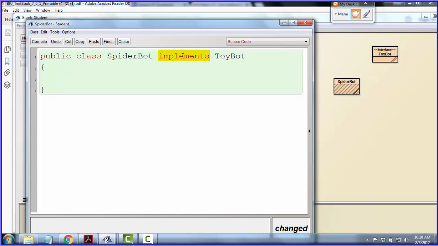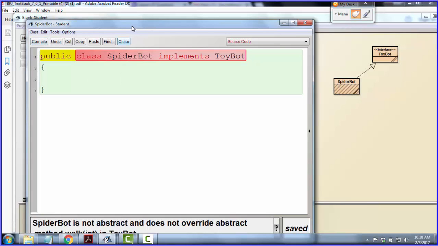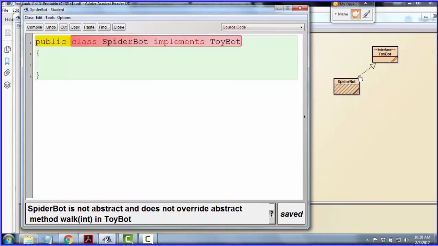Now watch what happens. I won't be able to compile anymore. How come I can't compile anymore? Once that arrow got drawn, and this link was created, abstract methods have to be overridden. Same thing here today, just like from the abstract class to the subclass.